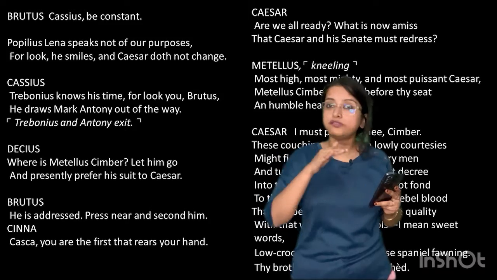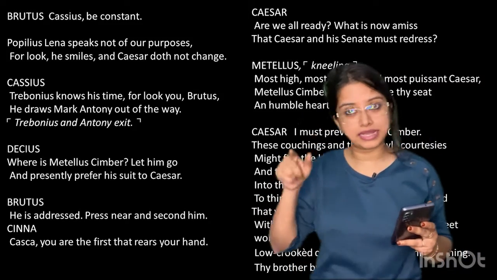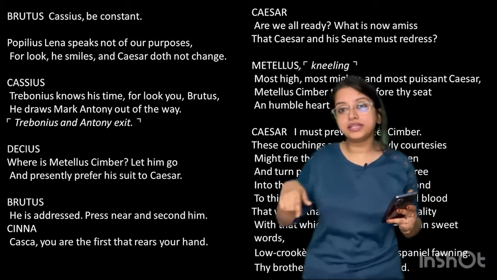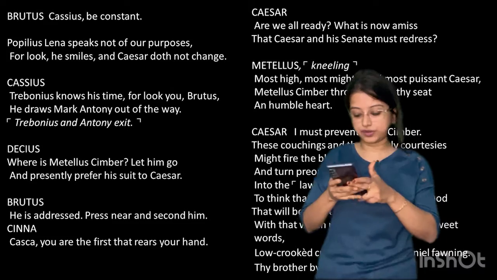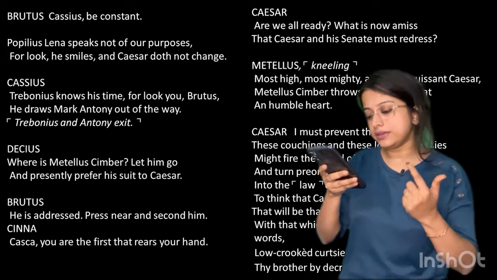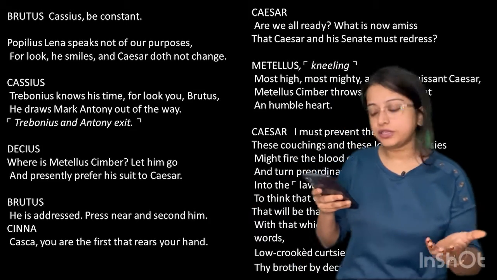Now if you are asked about the plan, first they bring Caesar to the Senate, that is the plan. Next, how Antony is taken away by Trebonius, second plan. Third is this Metellus Cimber's case, right? Where is Metellus Cimber? Let him go and presently prefer his suit to Caesar. So he is going to bring up something to Caesar.